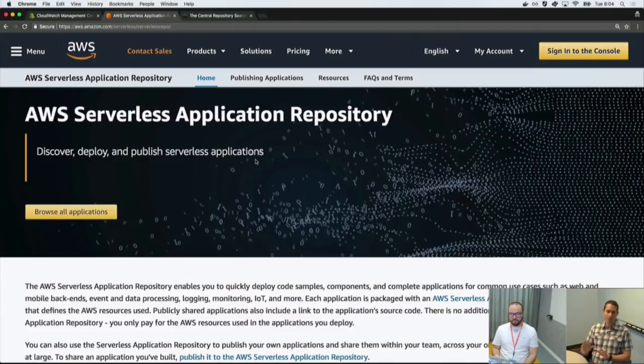Of course, there are servers in the background, but the nice thing is AWS takes care of all of those details, including making sure hosts are patched and up to date, and making sure that you have enough hosts so that you can scale if your traffic spikes. So a lot of these operational details that have been on the engineers to take care of and configure in the past, serverless takes care of.